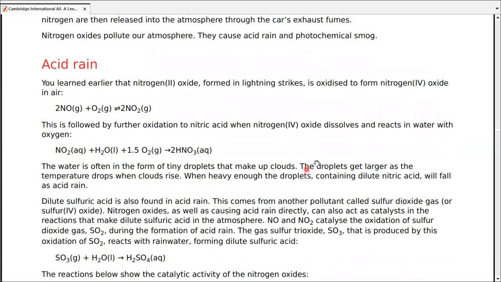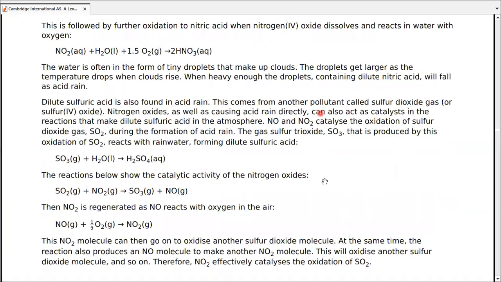If I discuss acid rain in specific, I hope you do understand the formation of NO leads to the formation of NO2, which later on leads to the formation of HNO3. This is oxidation as well as oxidation in presence of water. Now, rainwater droplets, tiny droplets that make up clouds, get larger as temperature drops. When heavy enough, these droplets containing nitric acid will fall as acid rain.